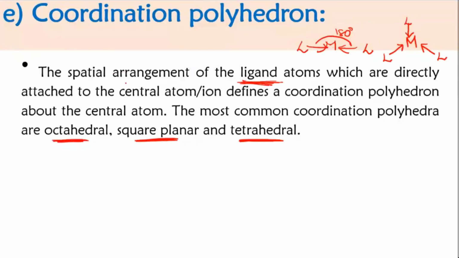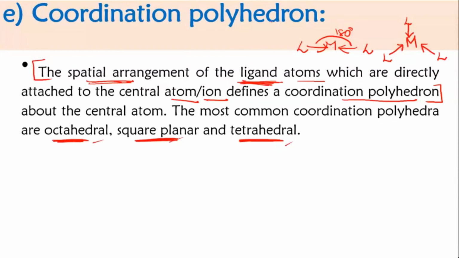So first write down what is coordination polyhedron. The spatial arrangement of the ligands. Spatial means the three-dimensional arrangement, how they get oriented in space. So that is called spatial arrangement of the ligand atoms which are directly attached to the central metal atom or ion. That is called coordination polyhedron. This is where the definition stops. After that, they say the most common ones will be octahedral, square planar, and tetrahedral.